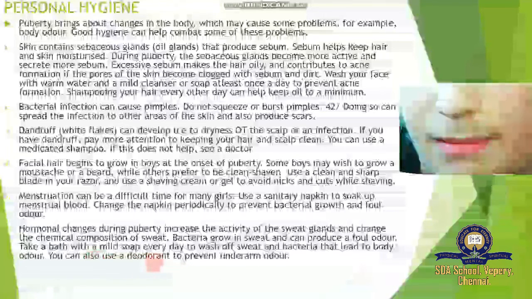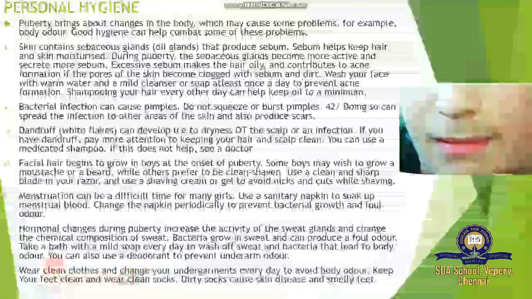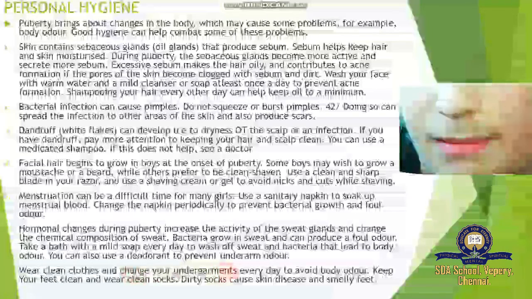You can also use deodorants to prevent underarm odor. So to avoid foul odor, we use some of these products. Wear clean clothes and change your undergarments every day to avoid body odor. Keep your feet clean and wear clean socks. Dirty socks can cause skin disease and smelly feet. So whenever you wear socks and undergarments, clean them every day. Otherwise, they cause a lot of problems.